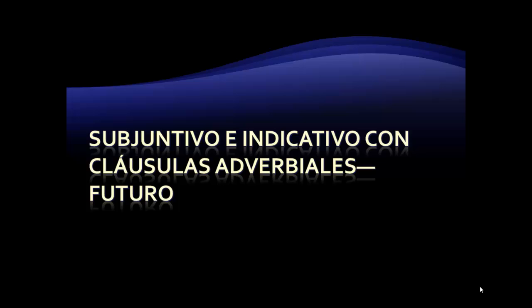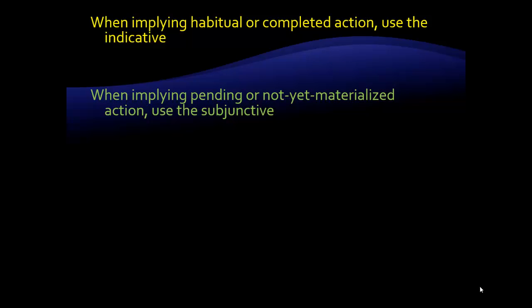But if we think about the grammar lesson more as a difference between the future, which has an element of doubt to it, versus something that is either habitual or in the past, this grammar point becomes easier to understand. Whenever we use these adverbial phrases, we have to think about whether we are talking about a past or habitual action, or are we talking about a future action? If we are talking about habitual or completed actions, then the verb after these adverbial phrases will be in the indicative, because we are sure that this action is going to happen or has happened.